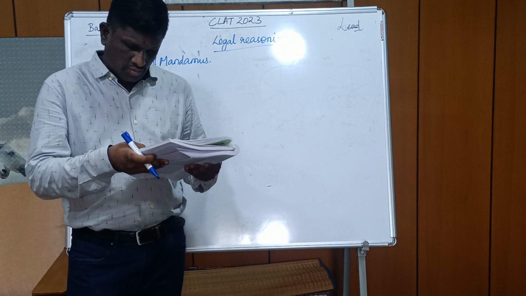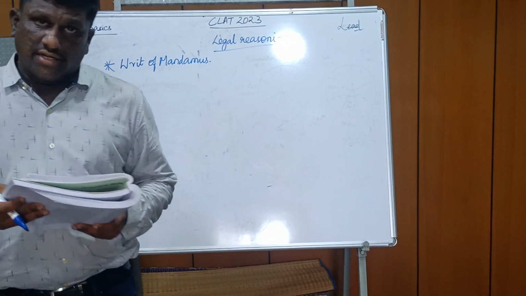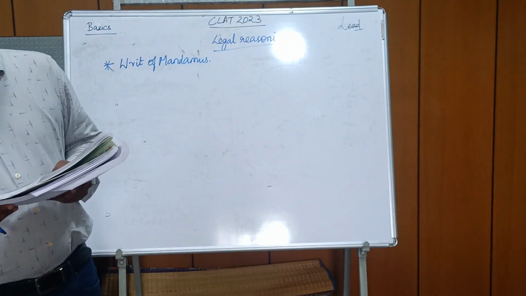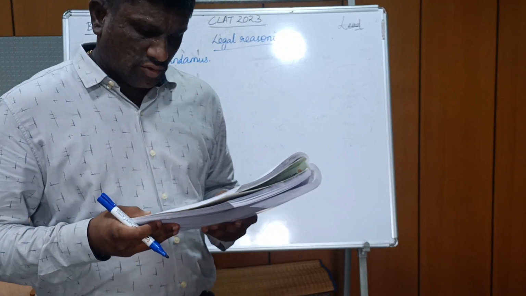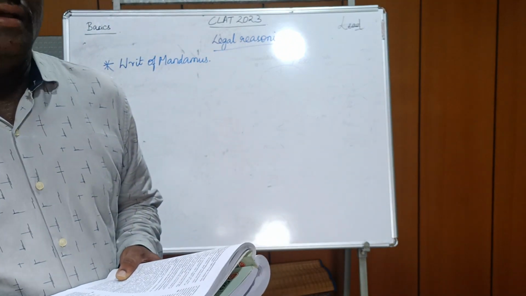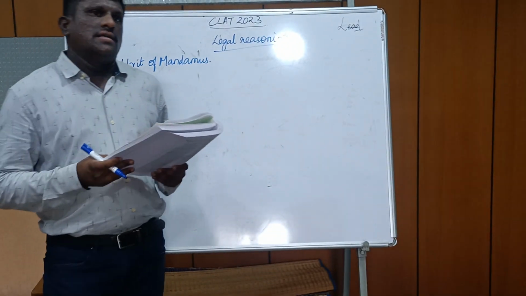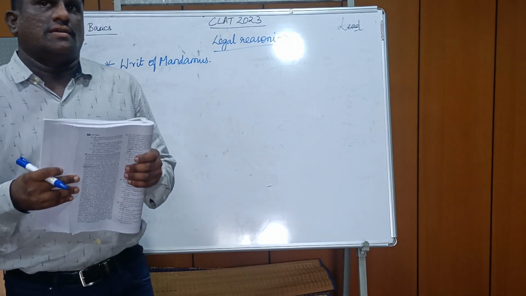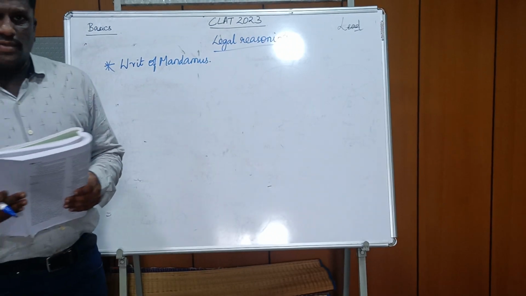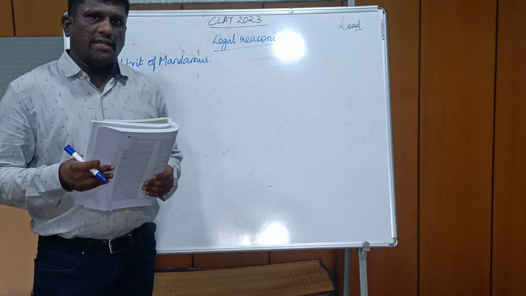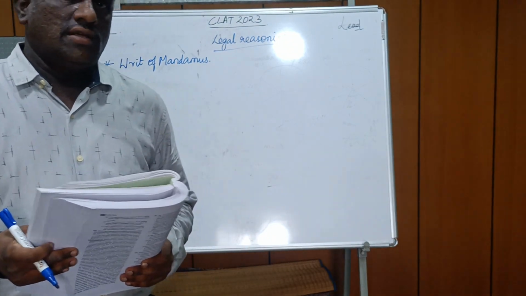So here also there are two options. Option B and option D say the writ of mandamus cannot be given, but option D says the writ of mandamus should not be granted as there is no violation of the fundamental right. So fundamental rights is a new term because it talks about certain rights that every citizen of India is given, for example, the right to free speech, right to live, right to education is one of the rights. So it is not about the fundamental right.